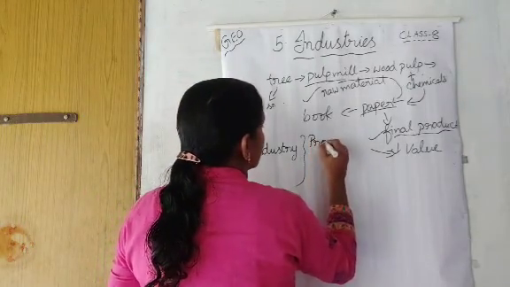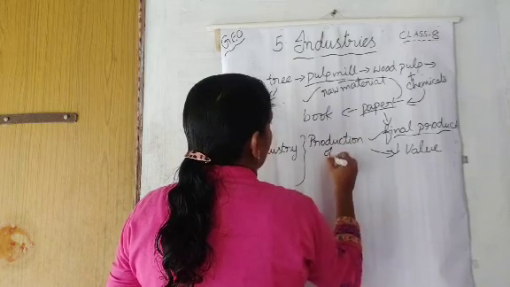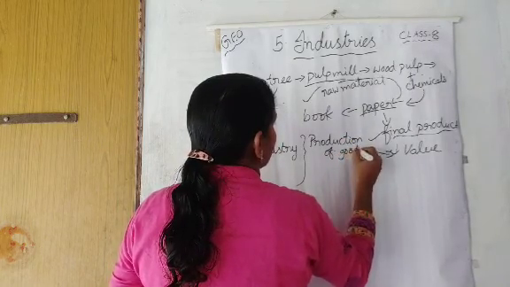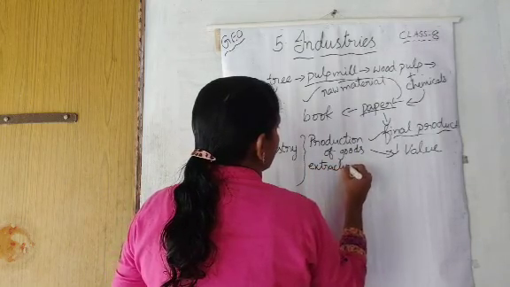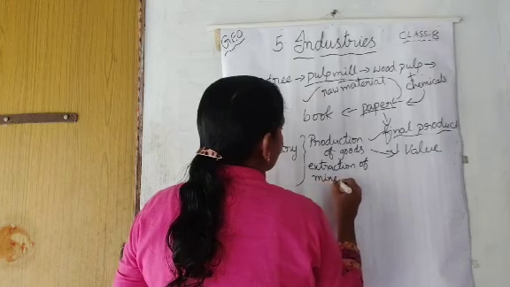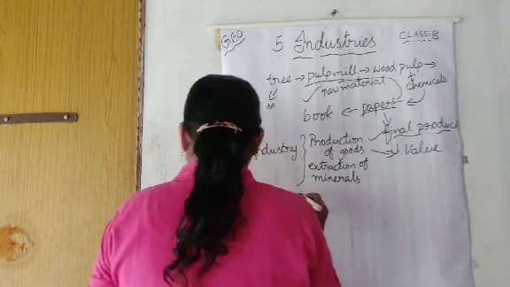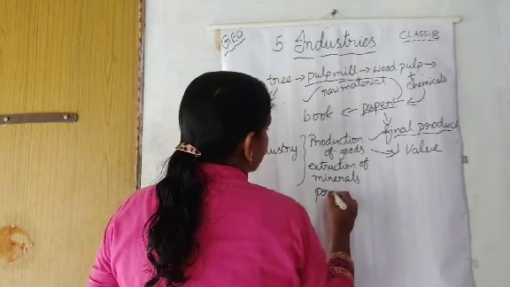Production of goods we can also call industry, extraction of minerals, and the third one is provision of services.